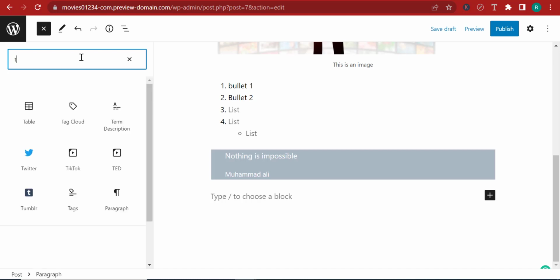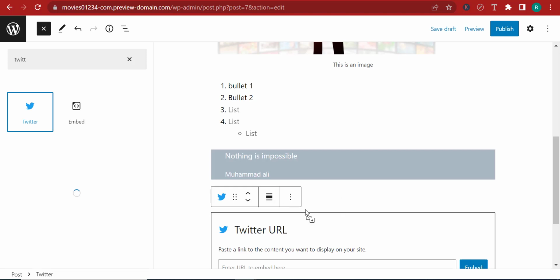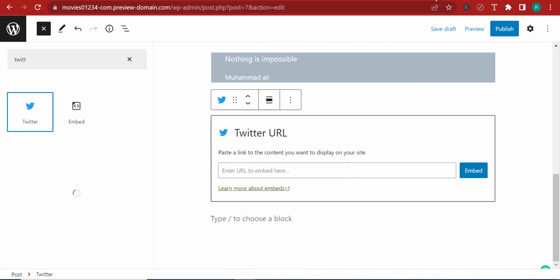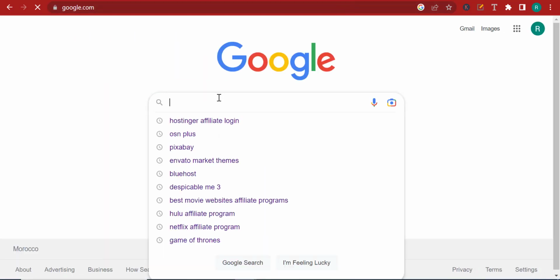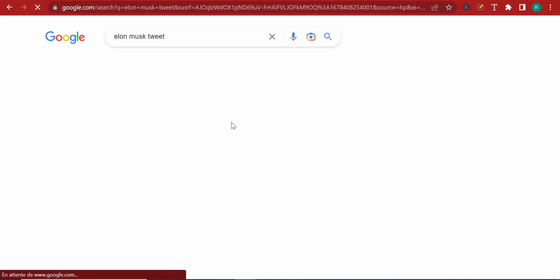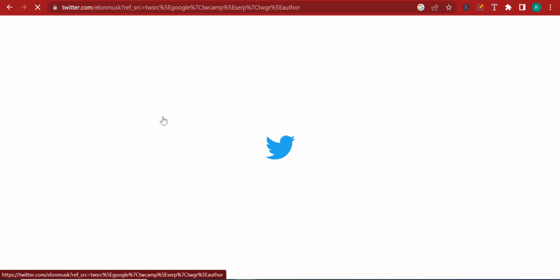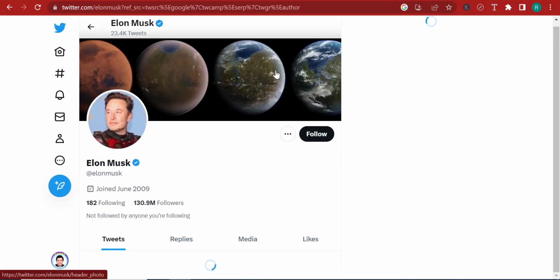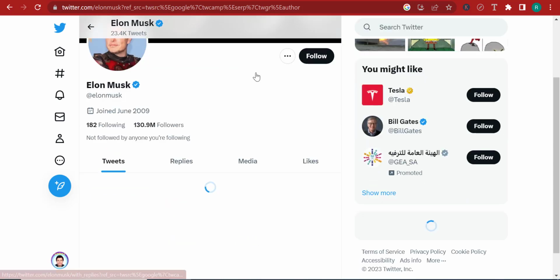Let me just show you an example. Let's say that you want to add a Twitter tweet. You can come in here and take Twitter and embed it. And you can go and find a tweet. So for example, let me go and find a recent Elon Musk tweet. Let's search for Elon Musk tweet. And I can actually take it. Hopefully it's from Twitter, right? So let's go to Twitter. Pretty sure you're well aware that Elon Musk has purchased Twitter, unless you're not interested in Elon Musk. But you can see the man has 130 million followers on Twitter, of all places.